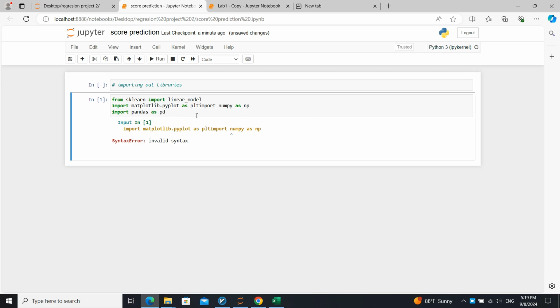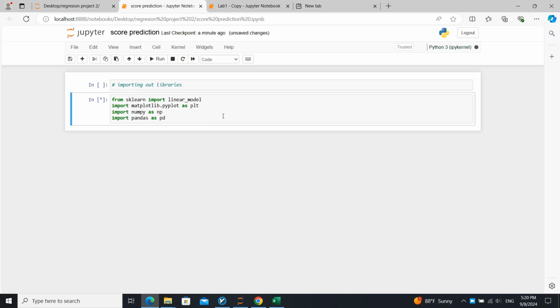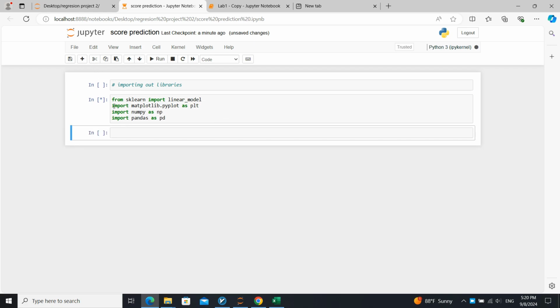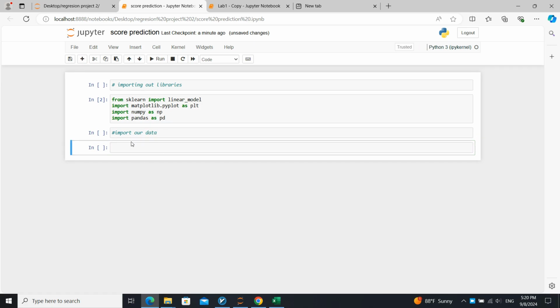What do we do second? We import our data. We create data equal to pd.read_csv.